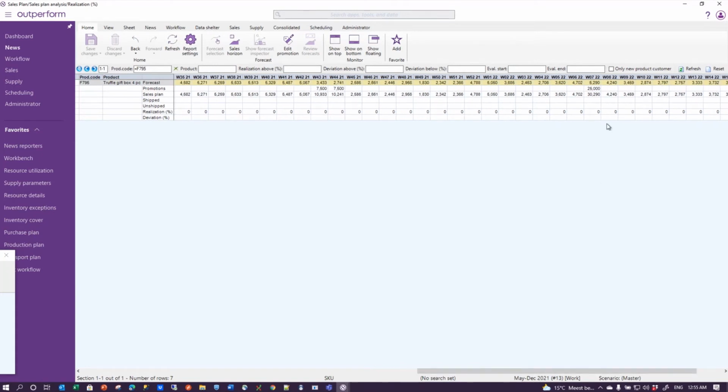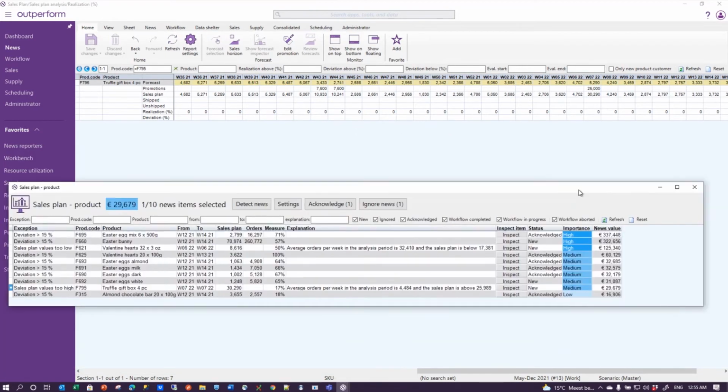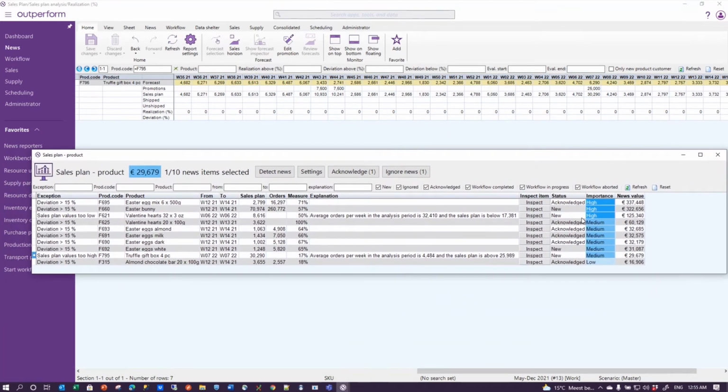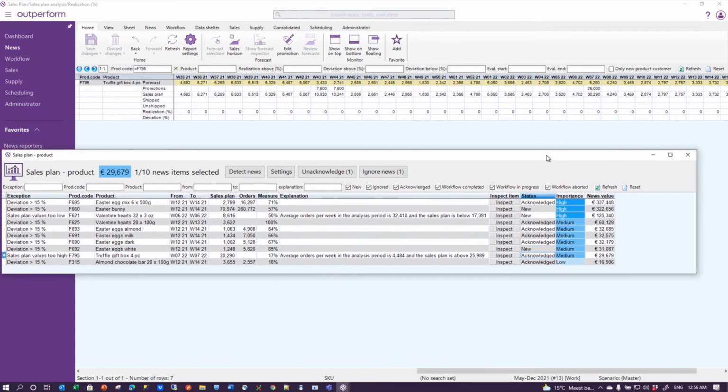Now I can see that the 30,000 is based on a 25,000 promotion, so let's assume for now that this promotion was very consciously entered. It's a very ambitious promotion, but let's assume that the thought process behind that promotion was solid, and I now turn this news item into acknowledged. I've looked at the news item, I've given it its business attention, I decide to make no changes. I could have decided to dig into that promotion and make it smaller, but I now decide to acknowledge that this is actually business-wise okay. So much for following up on news items, but there's more to come.